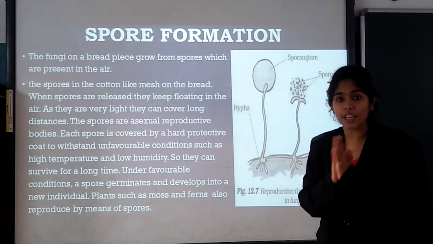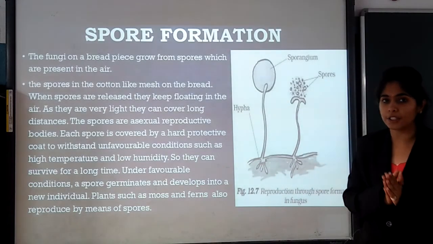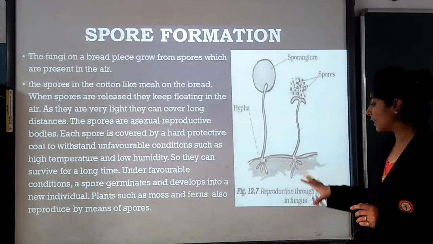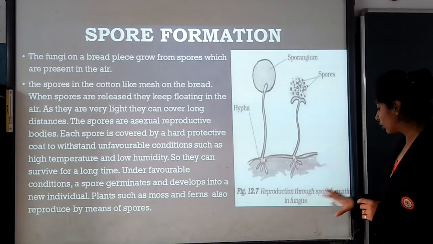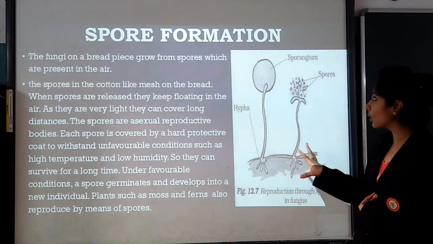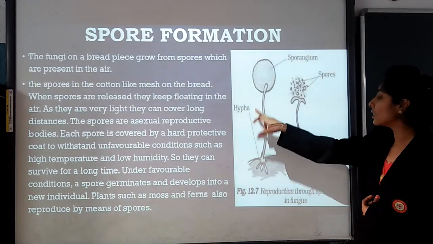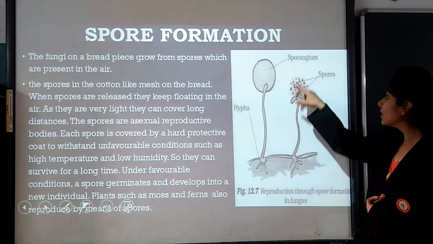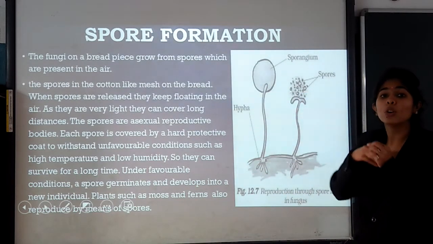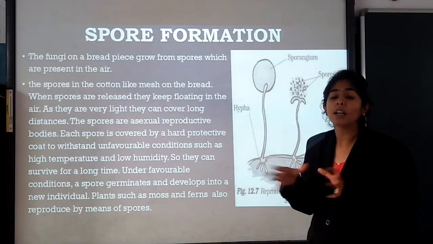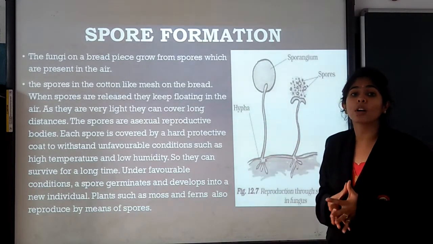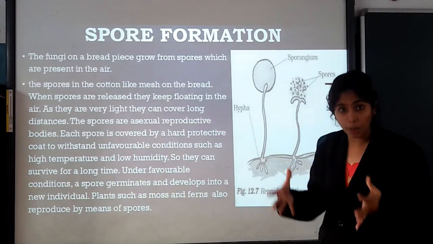Our last topic of asexual reproduction and of this video, that is spore formation. Here you can see that this is the reproduction through spore formation in fungus. So there is a fungus, okay, in this area, that is the hypha, and what are these spores? These spores are of fungus, which can spread in the atmosphere and can produce the fungi in a more amount.